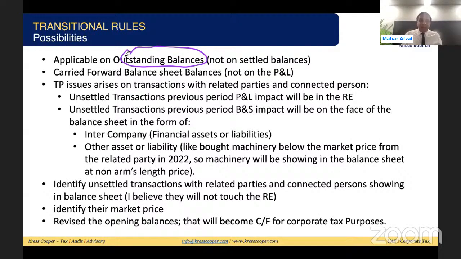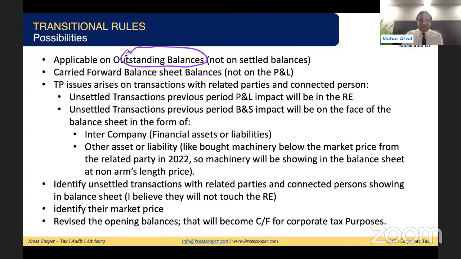But I believe for unsettled balances with the related party, we need to go back. We need to identify what the market price was and the price at which these goods or services were settled between the parties. Then we need to make an adjustment to bring the balances in line with the arm's length principle.